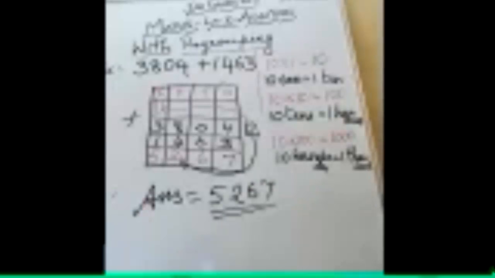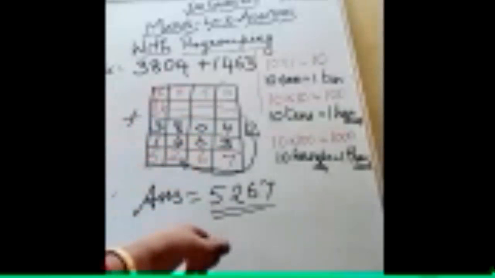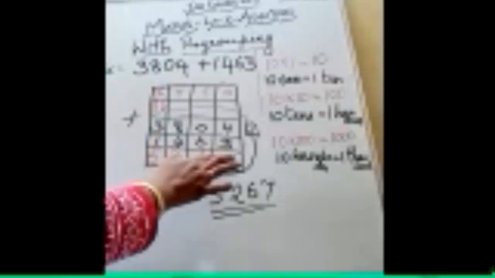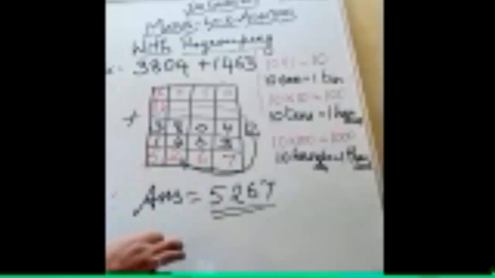So with regrouping, the sum of the digits in the same column, whether in the ones place, tens place or hundreds place, is it greater than 9 or less than 9?